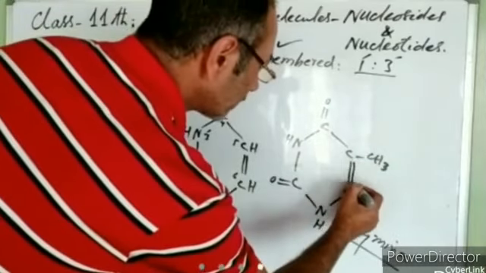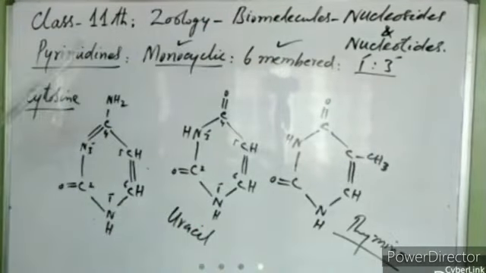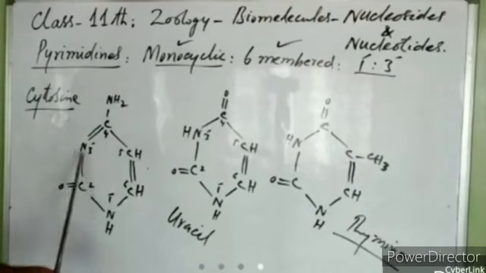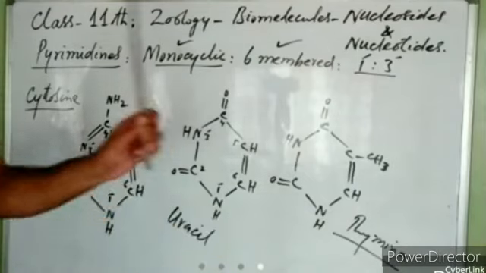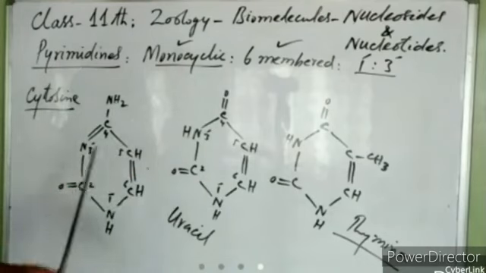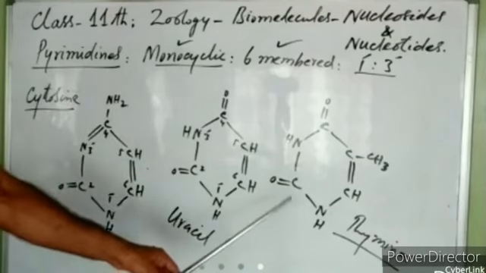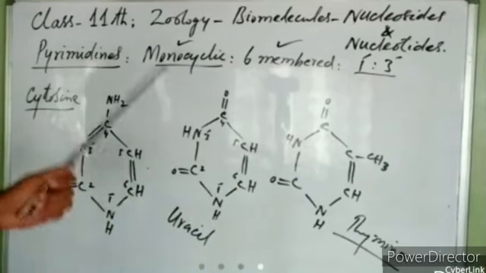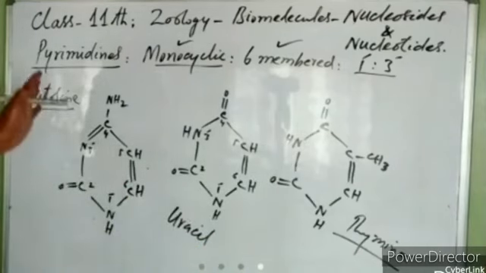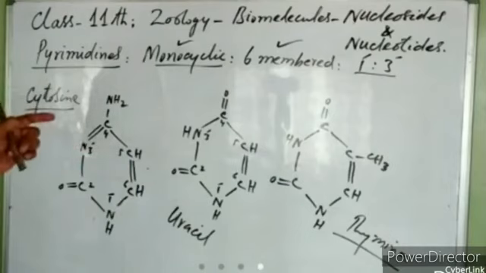Here, all of them are formed of a single cyclic group, and all of them are 6 membered: 1, 2, 3, 4, 5, 6. So they are all 6 membered and all of them have nitrogen at position 1 and position 3. This is the difference between purines and pyrimidines. Now there are 2 purines and there are 3 pyrimidines.